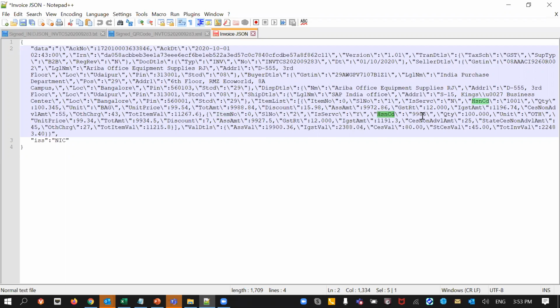For example, there is a tax percentage of 12% for this particular type of HSN code. So you have to provide it at the line item level only. Now, if you provide it at the header level and you have two different line items, one with an HSN code which has a tax percentage of 12, and another line item which has a tax percentage of 28, the tax authority will not be able to know whether the taxes are correct or not, and they will reject that invoice.